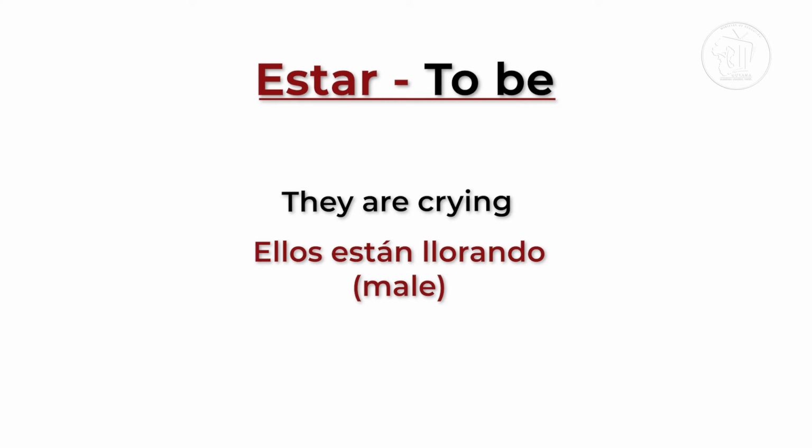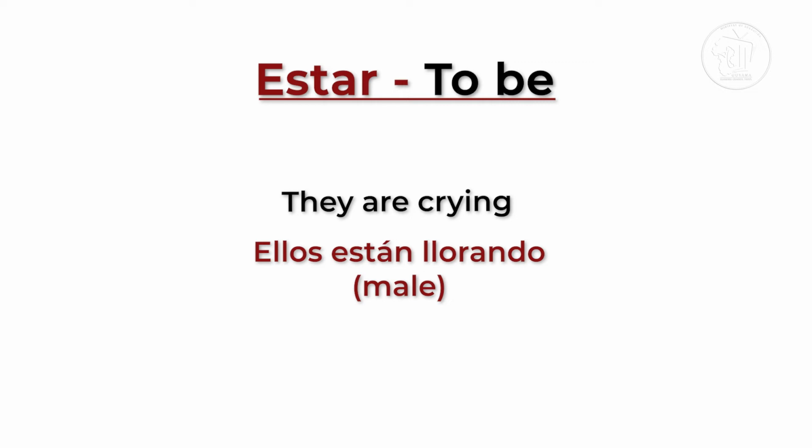Ellos. Ellos, just like nosotros, is used to represent only boys or a mixture of boys and girls. So if you want to point and say, they are crying, you say, ellos están llorando. Repitan conmigo.